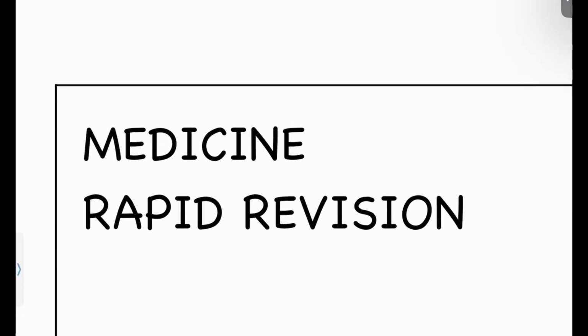Today we are going to have the rapid revision of internal medicine. I have made it into two parts. Part one will be neurology and the respiratory system, and part two will be cardiology, endocrinology, and nephrology. This is a very high yield and very scoring subject in your paper two. So don't miss out on watching both parts, and do the revision and the MCQ practice.